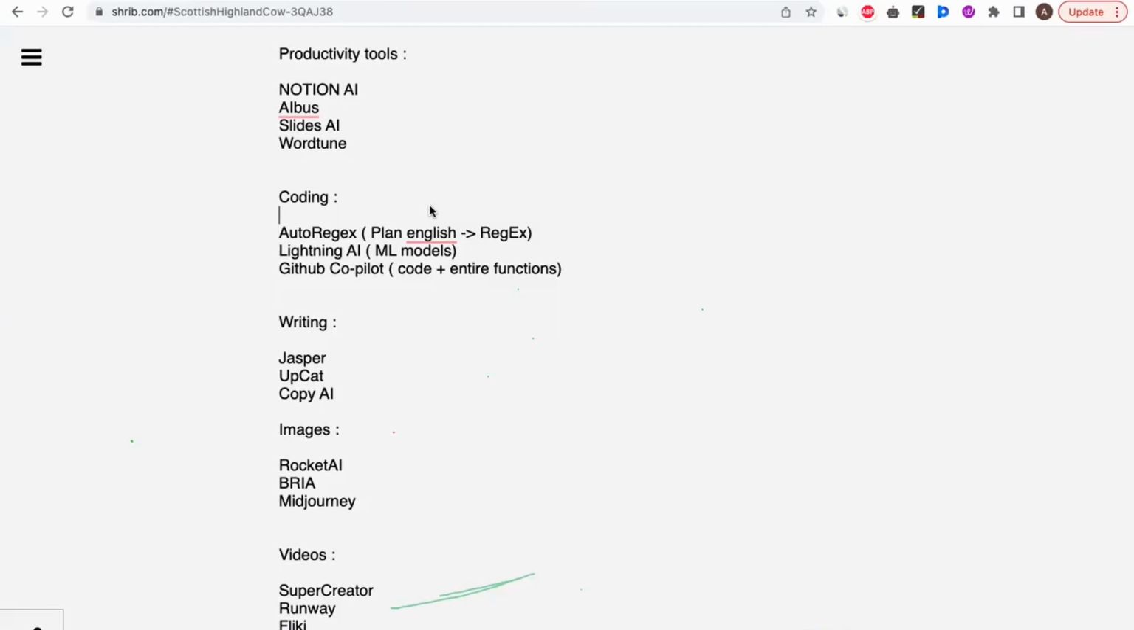And for those folks who need to dabble a little bit in coding but have no idea about writing the logic and everything, you can use AutoRegX, Lightning AI, and GitHub has come up with a Copilot feature where it will do the entire coding and come up with the functions also.